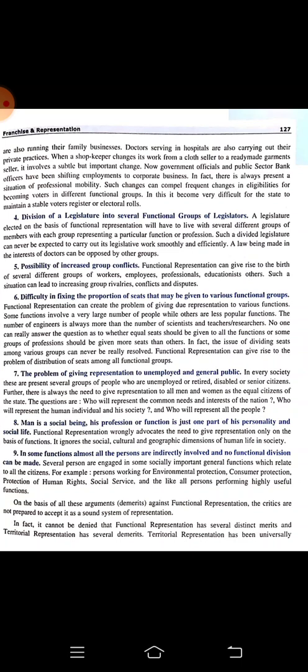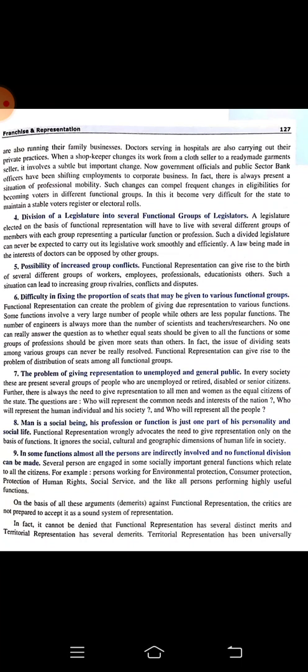India has largely been using the principle of territorial representation. However, along with it, the Constitution of India provides for the nomination of 12 members in the Rajya Sabha from the fields of art, science, literature, and social service, right?